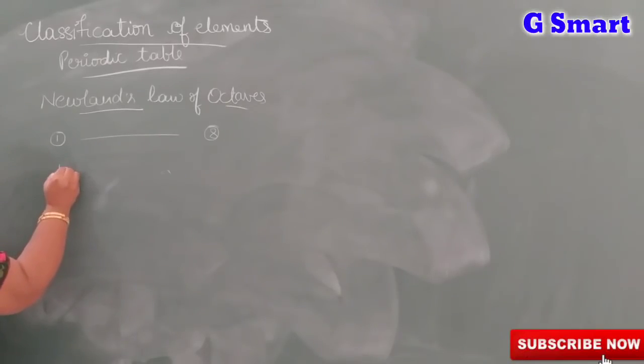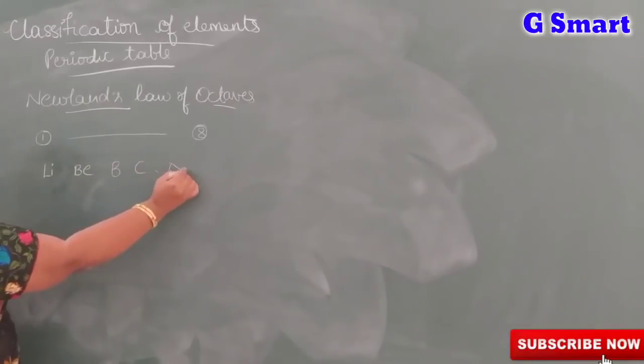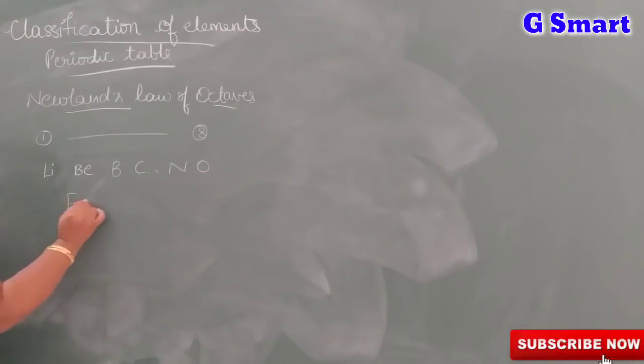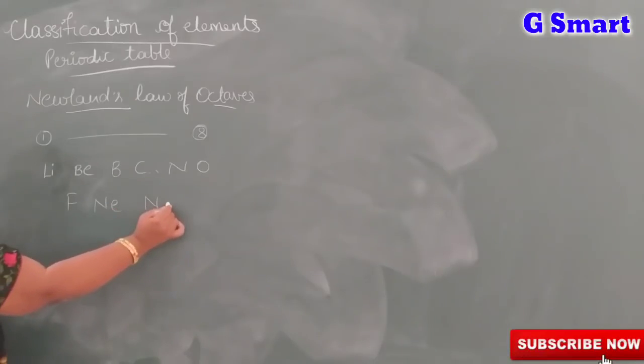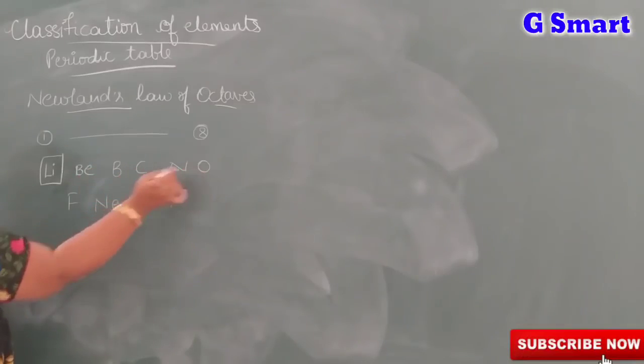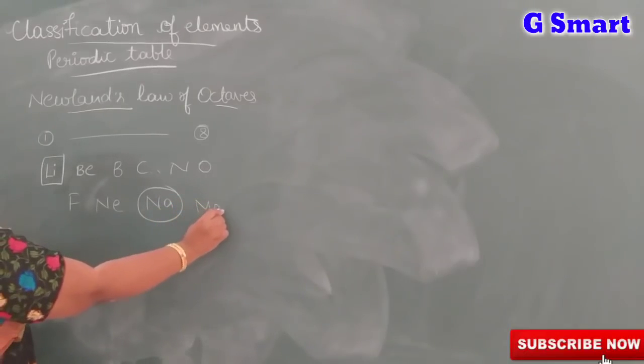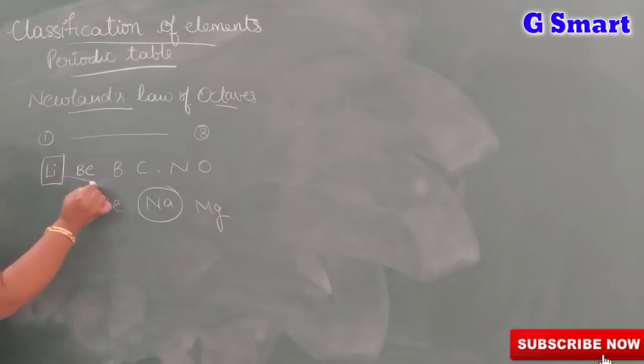For example, take lithium, beryllium, boron, carbon, nitrogen, oxygen, fluorine, neon, sodium. This is the increasing order of atomic weights I am writing. Lithium is the first element. Count the 8th element: 1, 2, 3, 4, 5, 6, 7, 8. Sodium is the 8th element. Next one is magnesium, like that we will write. According to Newlands, the properties of lithium and sodium are the same. This is Newlands' law of octaves.